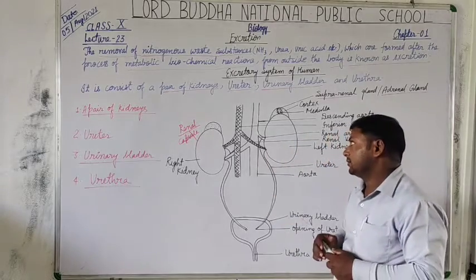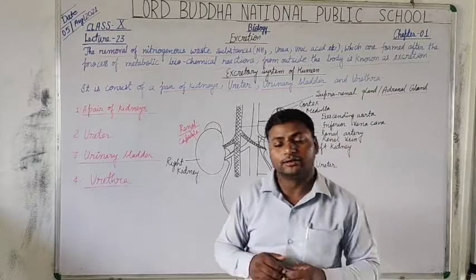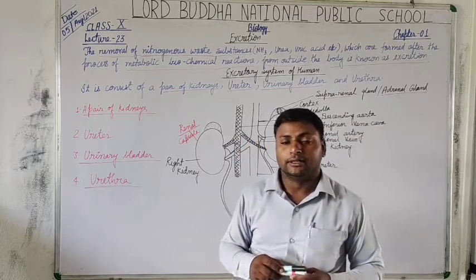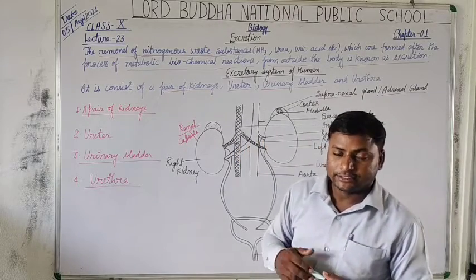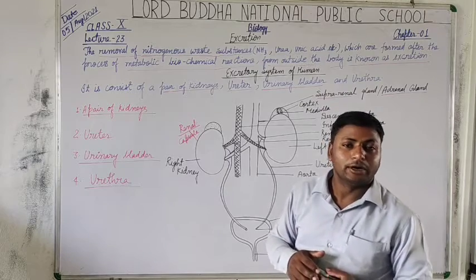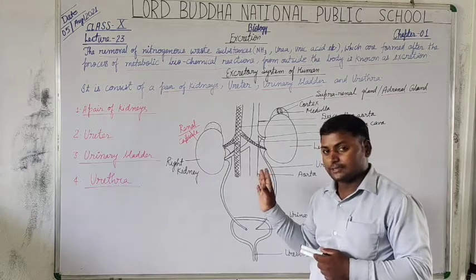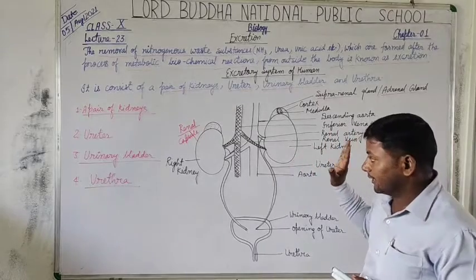We talk about the function of the adrenal gland or suprarenal gland in the chapter on control and coordination system, so here I skip the adrenal gland. Okay.